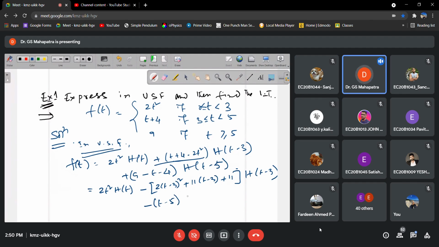It is very simple, no need to do any calculation. If you do the factorial form, you will get 2 into t minus 3 whole square. Now we will take the Laplace transform of both sides of the function.